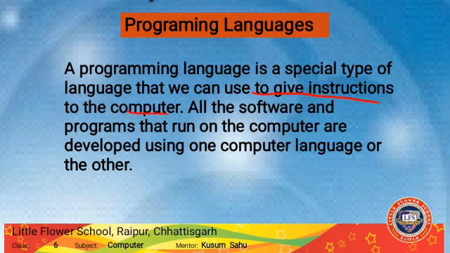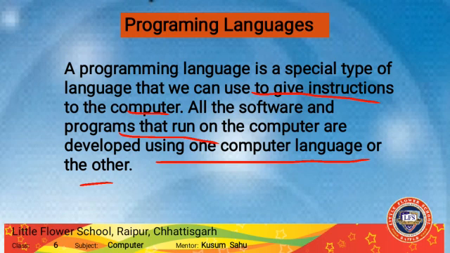All the software and programs that run on the computer are developed by using one computer language or the other. Means a programming language is a language through which we can interact with the computer or give instructions to the computer. All the software or programs are written by this computer language only.